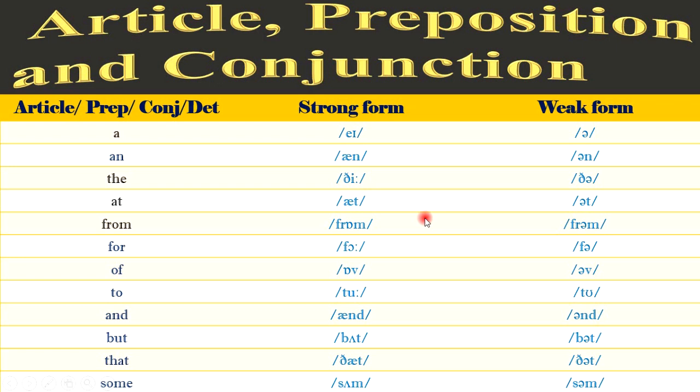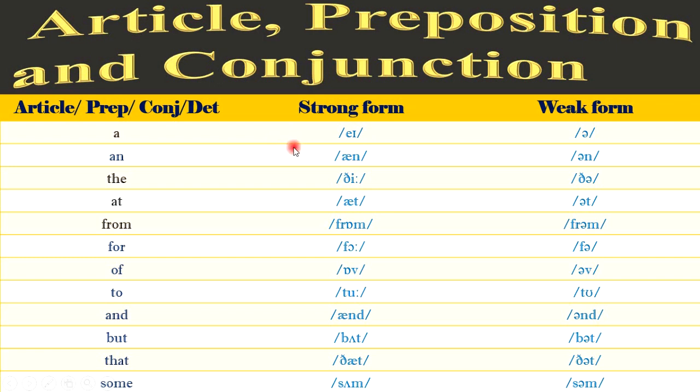Of for the strong, of for the weak. To for the strong, to or ta for the weak. And for the strong, un for the weak. But, that, some. And the usage of these words is the same as we use pronouns, modal verbs, and auxiliary verbs.